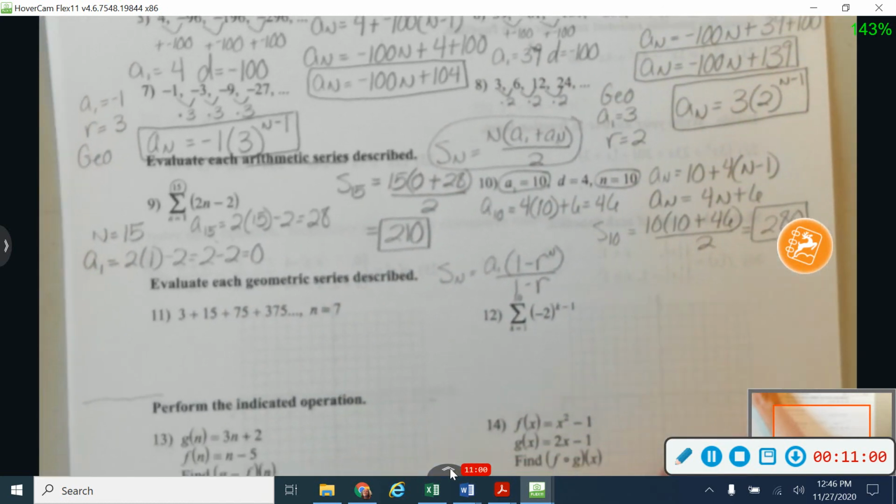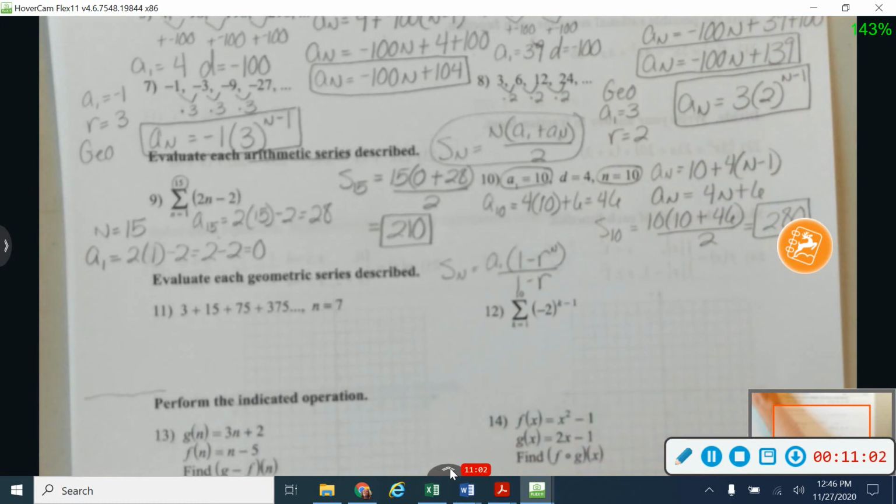Okay, in my last two, they asked me to evaluate the geometric series. So here's my formula for a geometric series right here. I just need a little bit of information on this one before I get started. I need to find a sub 1, I need to find my r value, and then I need to identify what n is before I get started.